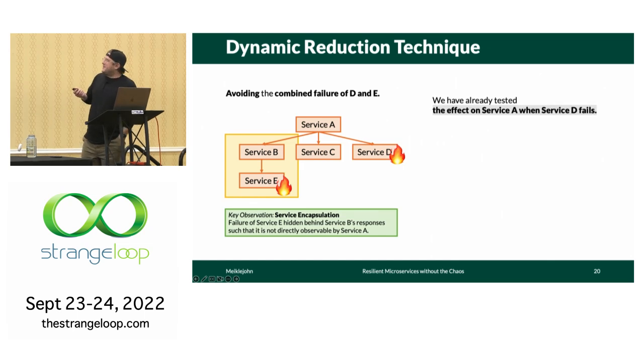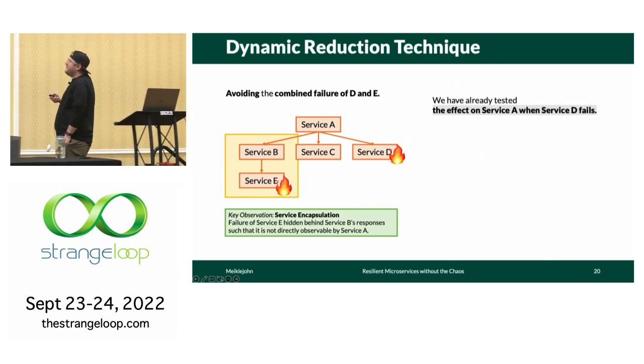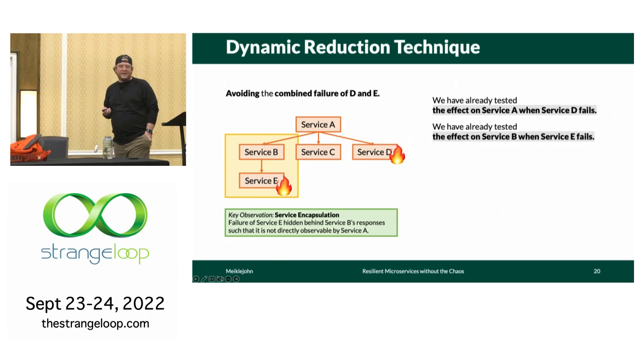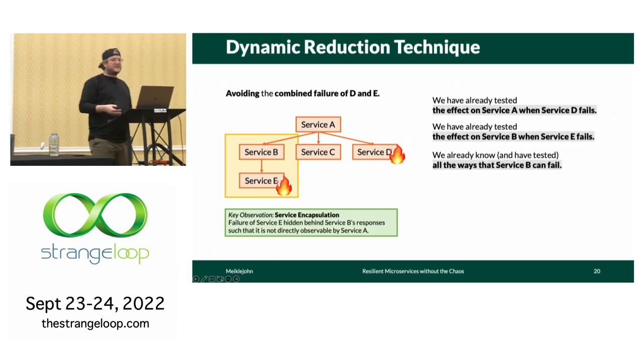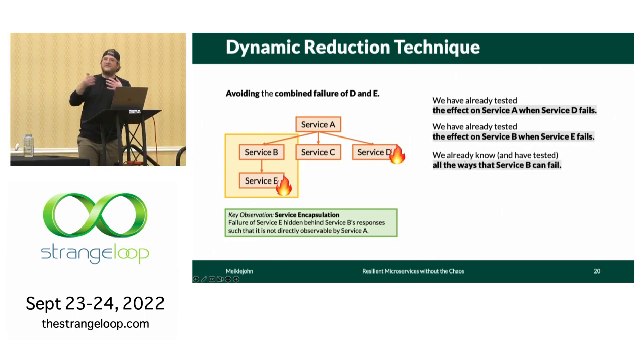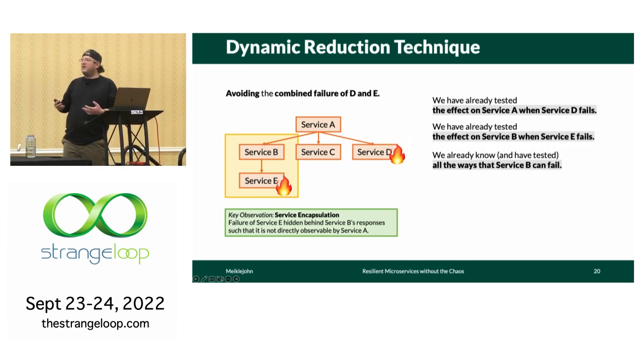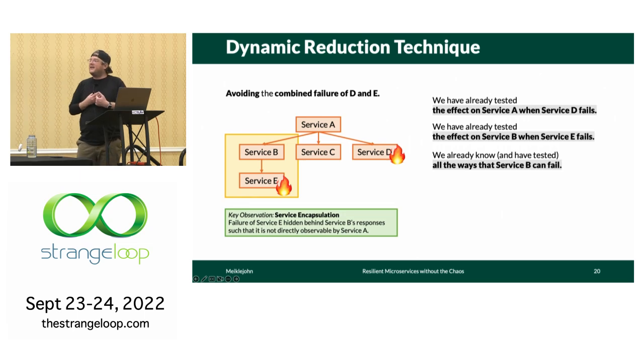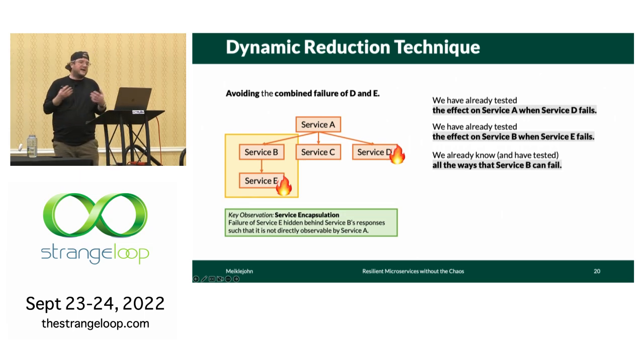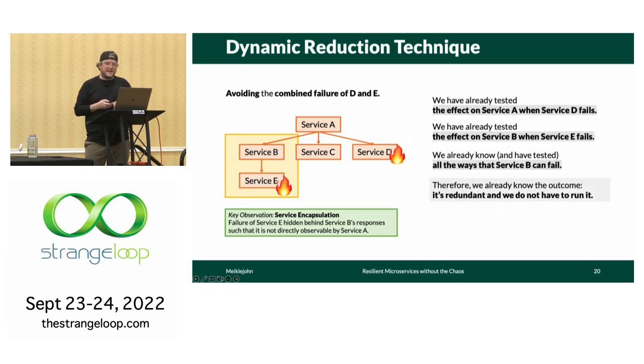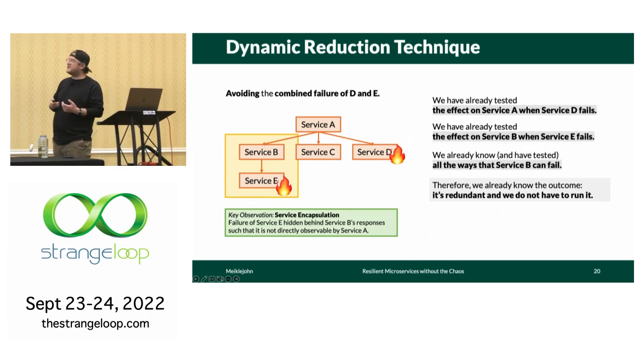So in principle, if we've already seen what A does when B fails, and we've already seen what B does when E fails, and we've already tested all of the possible failure responses that B can exhibit to A, we already know what B will return to A when E fails, and therefore we've already tested the combination of D and E together. Now this property that allows us to do that is called service encapsulation.